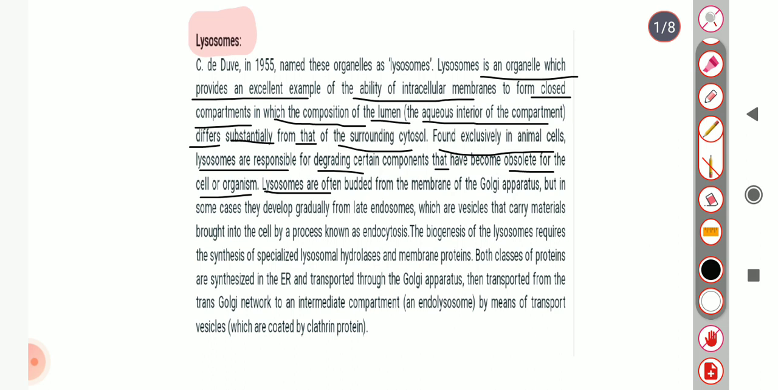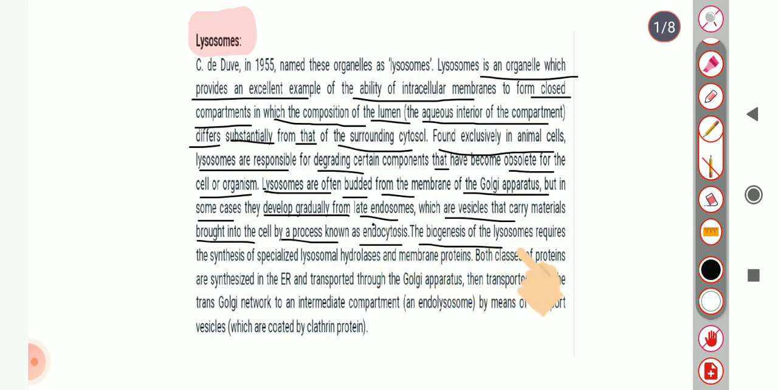Lysosomes are often budded from the membrane of the Golgi apparatus, but in some cases they develop from the late endosomes, which are vesicles that carry material brought into the cell by the process known as endocytosis.